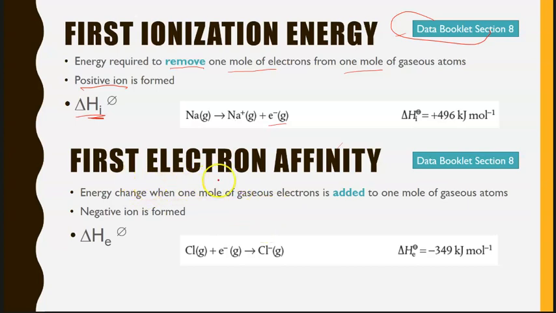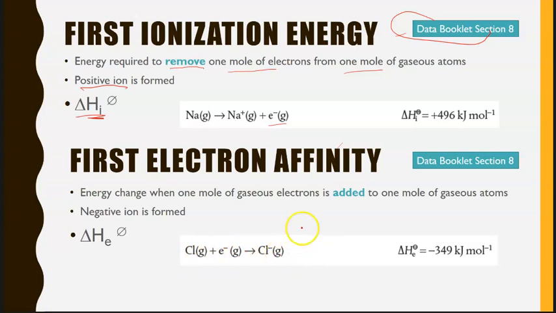So the first electron affinity is the energy change when 1 mole of gaseous electrons is added to 1 mole of gaseous atoms, forming a negative ion. An example of this would be chlorine gas gaining an electron to form the chloride anion. This is delta H subscript E, and the little naught is standard conditions. So we've got chlorine gas plus an electron goes to chloride.